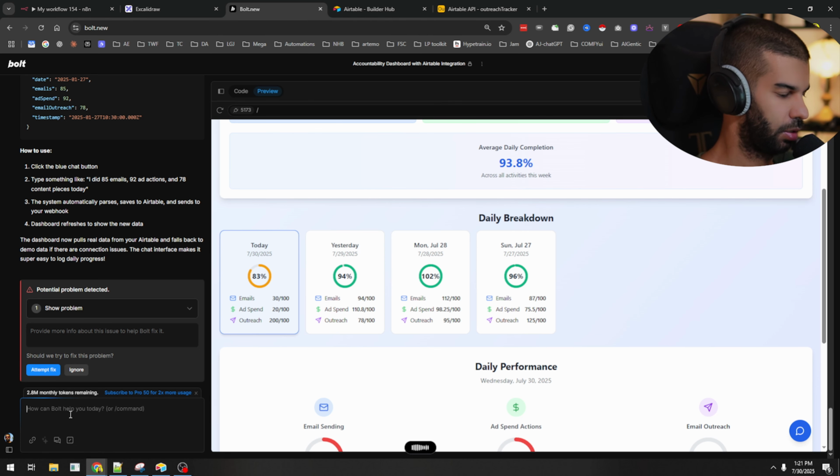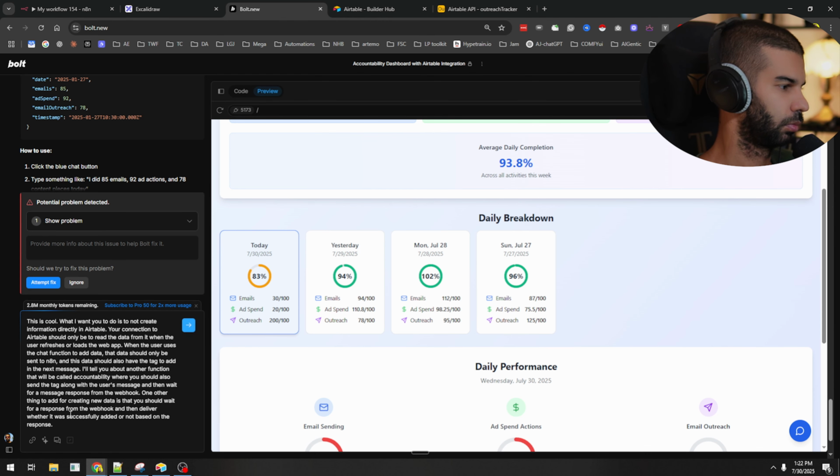In the next message, I'll tell you about another function that will be called accountability, where you should also send the tag along with the user message and then wait for a message response from the webhook. Also, one other thing to add for creating new data is that it should wait for a response from the webhook and then deliver whether it was successfully added or not based on the response. So let's see.